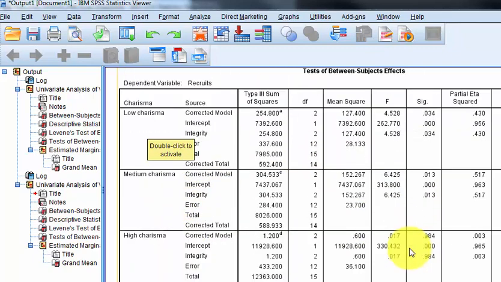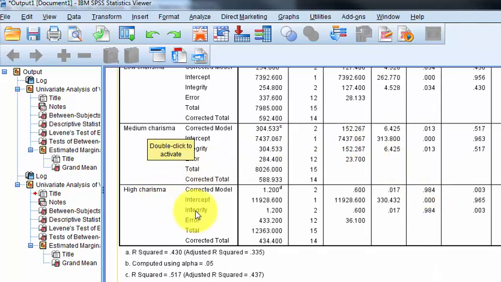So this is kind of interesting because low and medium charismas do show a significant difference in the number of recruits, but not the high charismas. Maybe they're just trying too hard. But that's how you split a file.